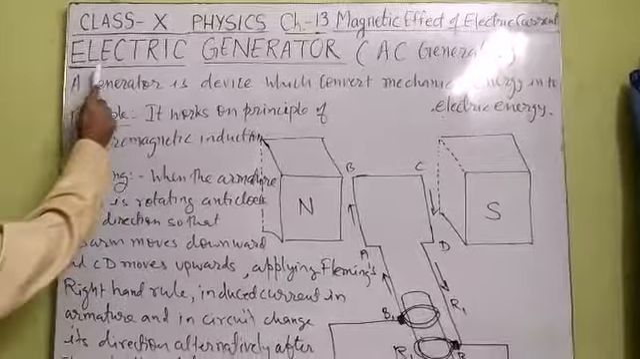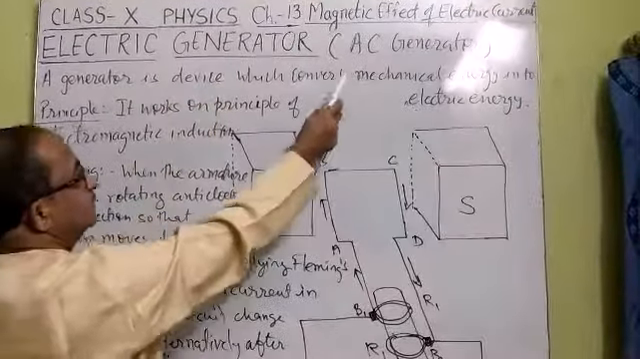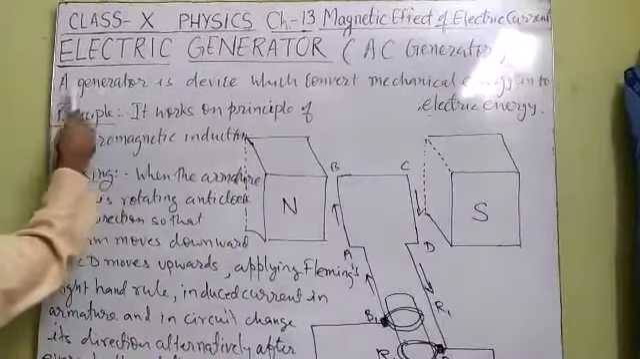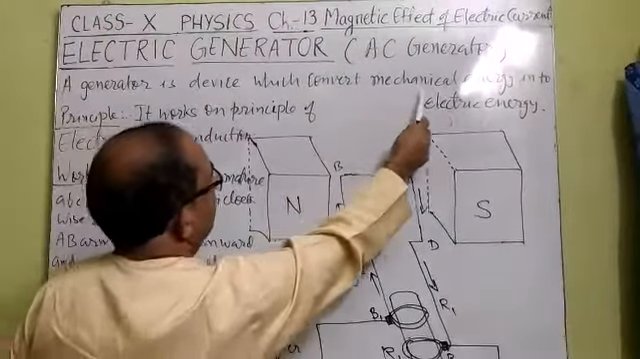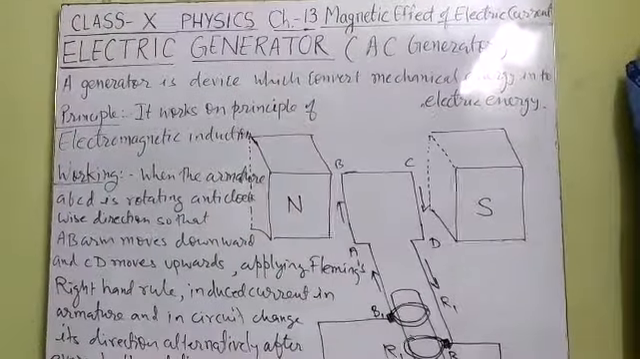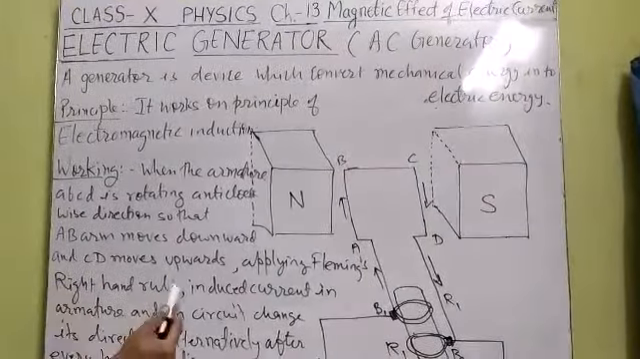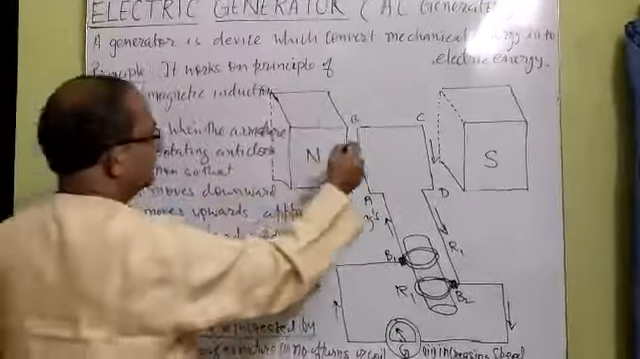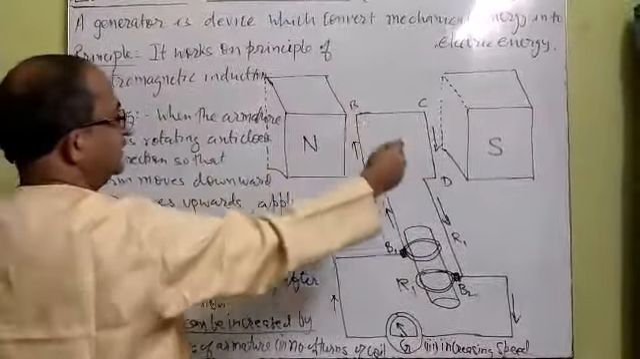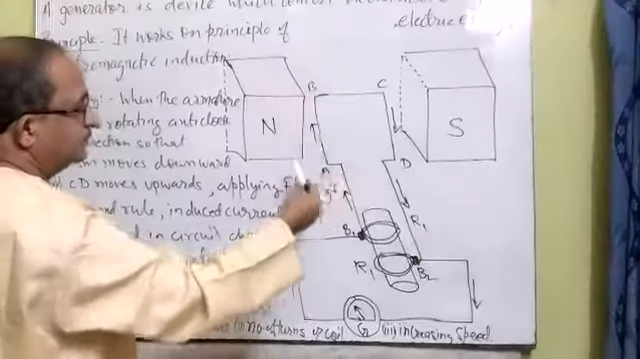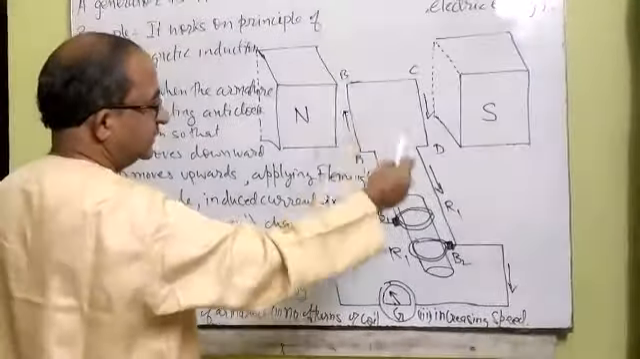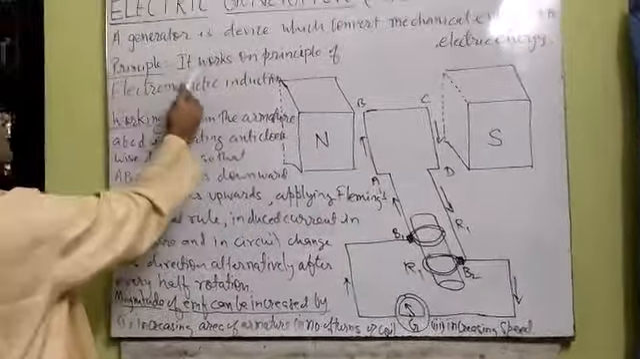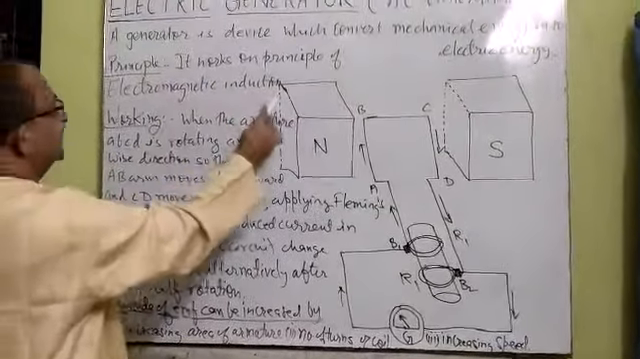Now we shall discuss the electric generator. First of all, we shall discuss the AC generator, which produces AC current. A generator is a device which converts mechanical energy into electric energy. This device is used for generation of electric energy, in which a coil made on a soft iron core, called the armature, is placed in a strong magnetic field. When this armature coil rotates, current is induced in it. So this generator works on the principle of electromagnetic induction.